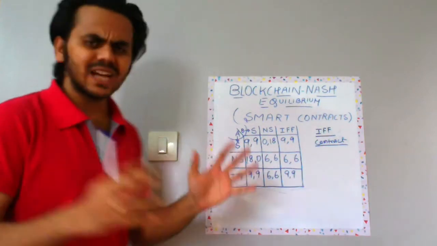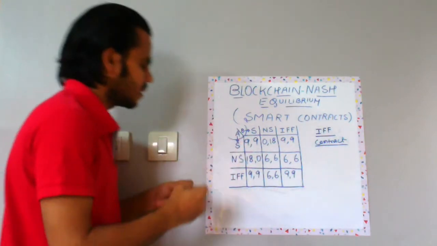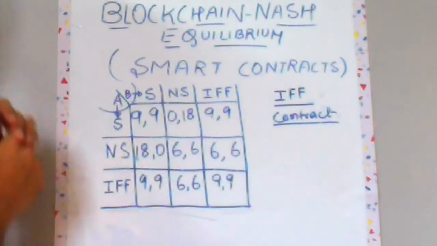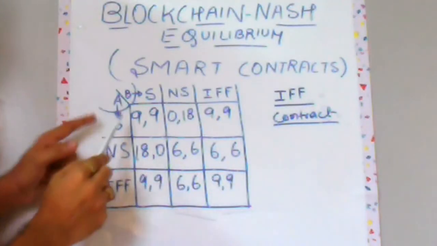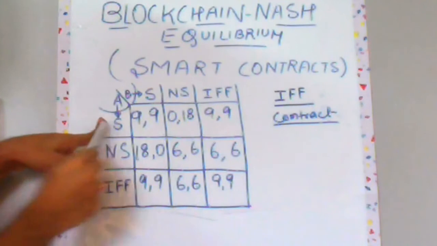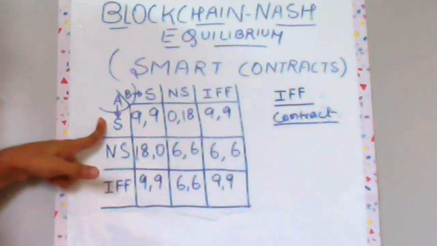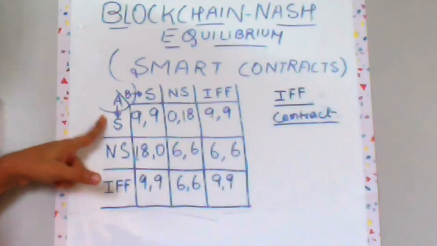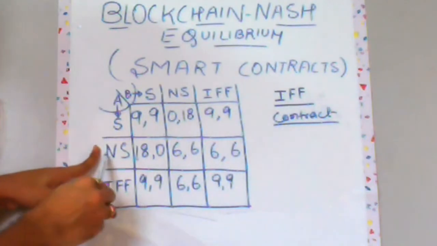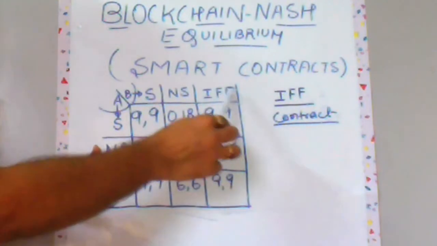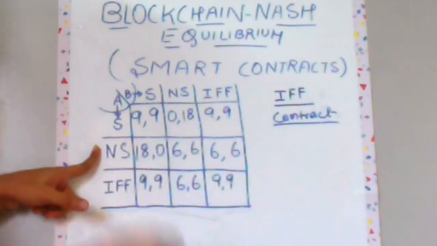So let's understand what the idea here is. This contract is saying that if company A chooses to share information, the if clause of the contract will say I'll also share the information. If company A chooses not to share the information, the contract says I'll also choose not to share the information.